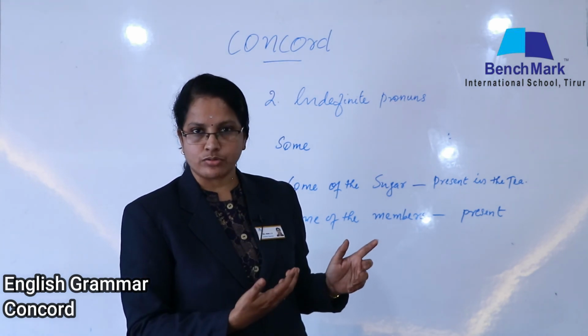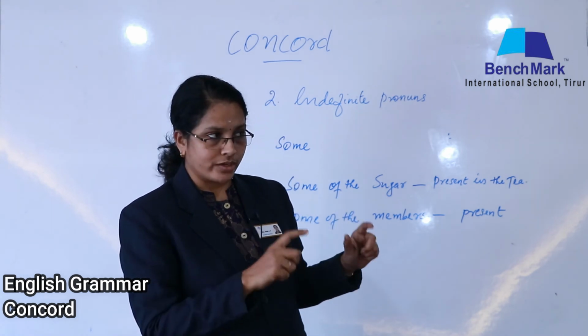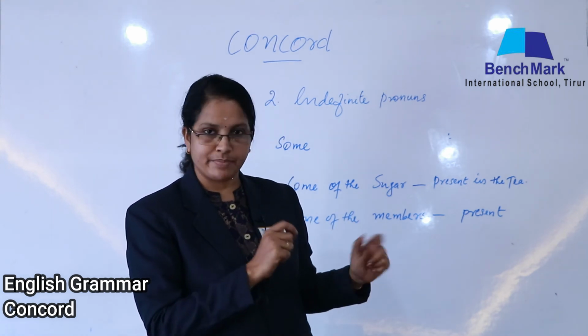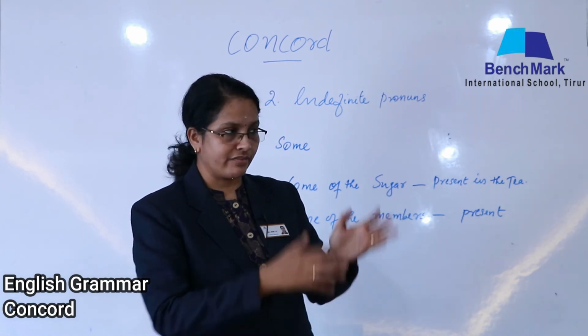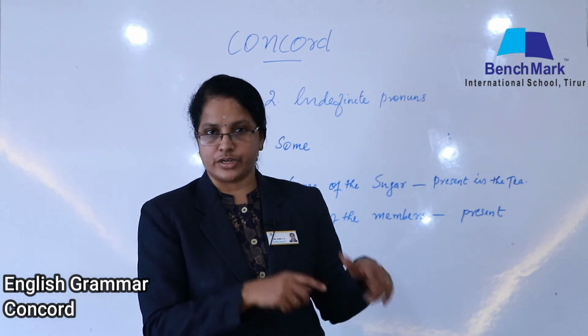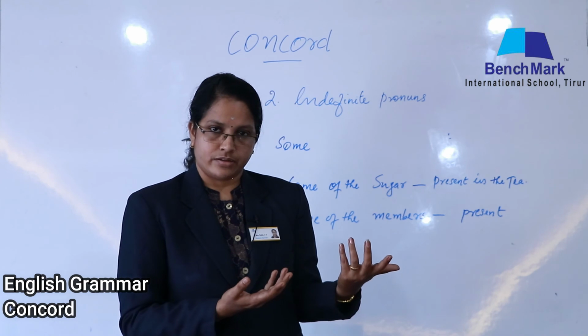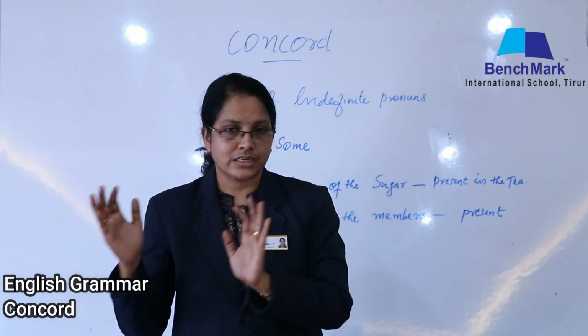Will it be possible to count? Water 1, water 2, water 3? No, it's not possible. If the water is contained in a jar or a glass, then we can say one glass of water, two glasses of water, three glasses of water. So it's okay. Otherwise the water cannot be counted. So that's countable noun and uncountable noun.